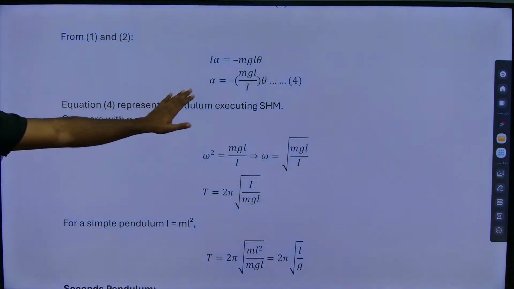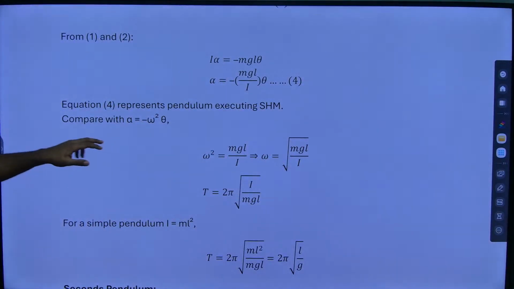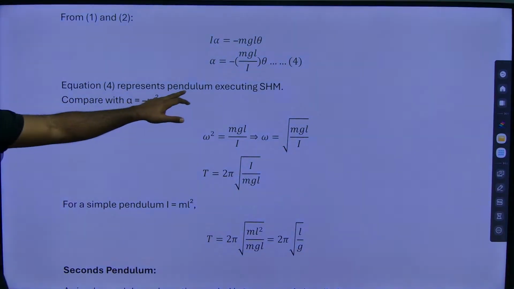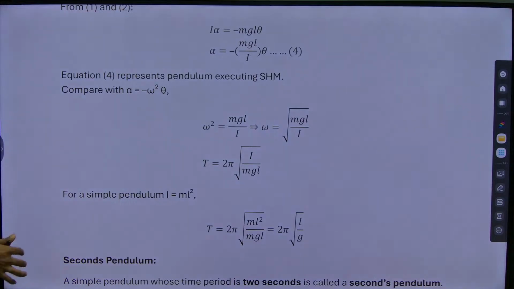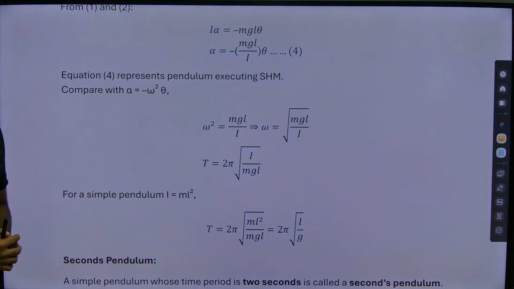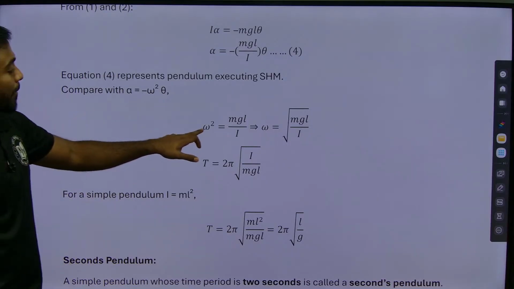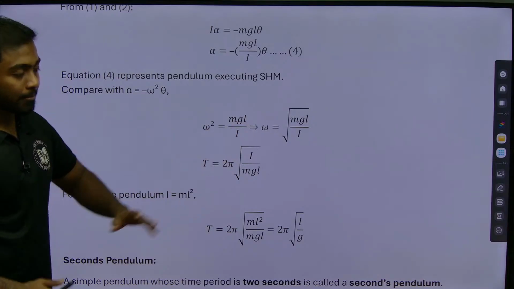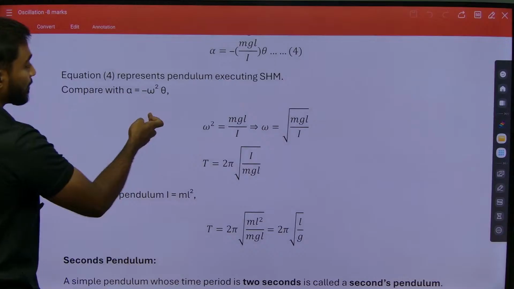Now this is the acceleration equation. Equation 4 represents the pendulum executing SHM. When we compare with alpha equals minus omega square theta, omega square will be equal to mgL by I, because this theta and this theta get cancelled.